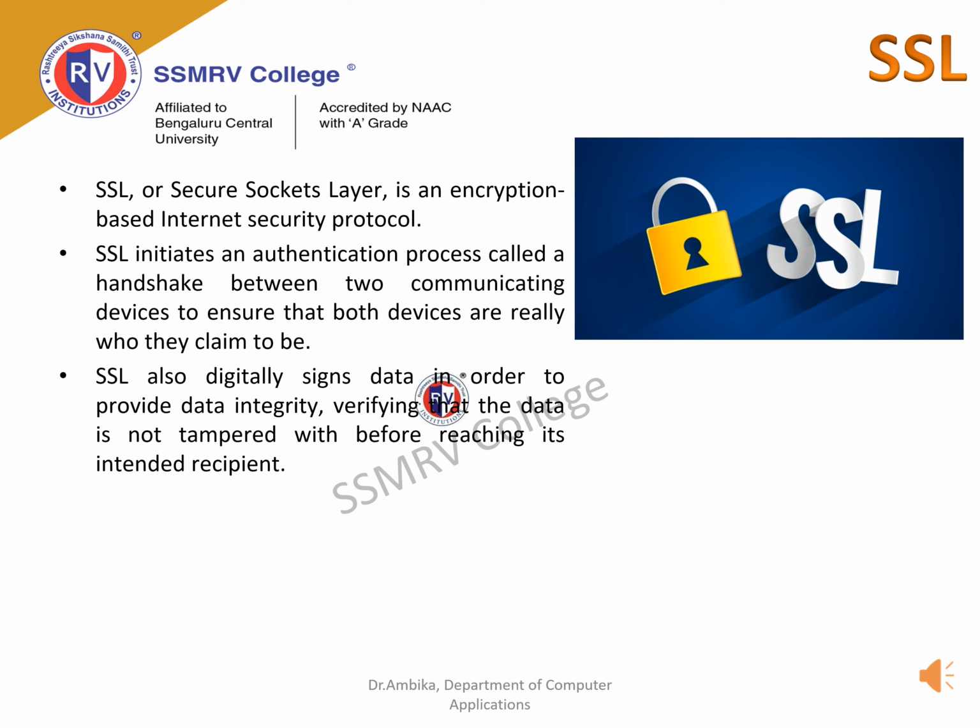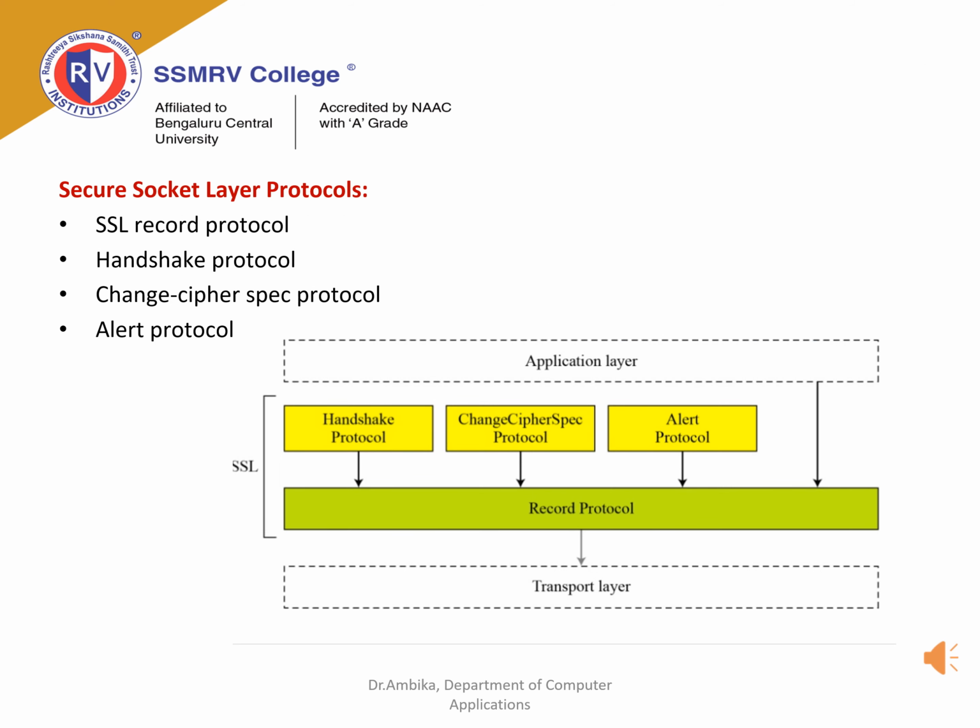nearly impossible to decrypt. SSL initiates an authentication process called a handshake between the two communicating devices to ensure that both devices are really who they claim to be. SSL also digitally signs data to provide data integrity, verifying that the data is not tampered with by any unintended parties. There are four Secure Socket Layer protocols. The first would be SSL record protocol, then handshake protocol, change cipher spec protocol and alert protocol.